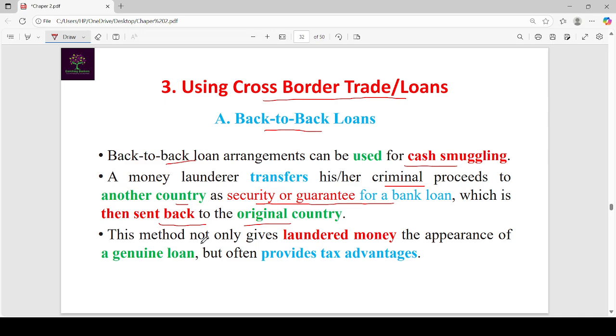This method not only gives laundered money the appearance of a genuine loan, but also provides tax advantages. So in this process they are not only converting their illegal money into a genuine loan, but they are also getting tax benefits from both countries. That's why this method is attracted by money launderers.